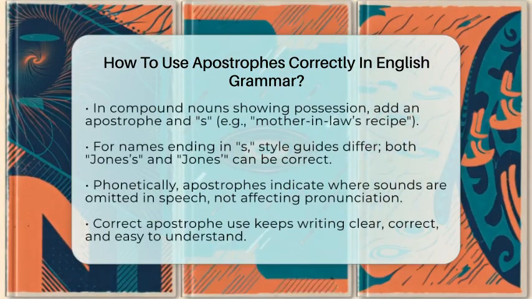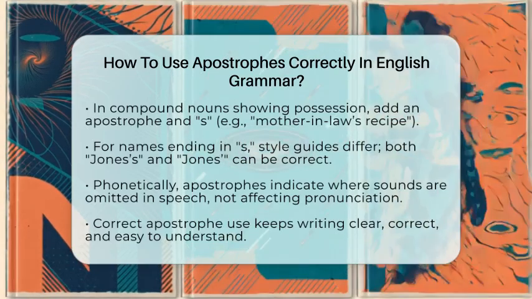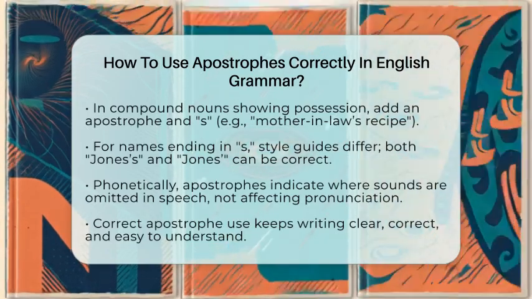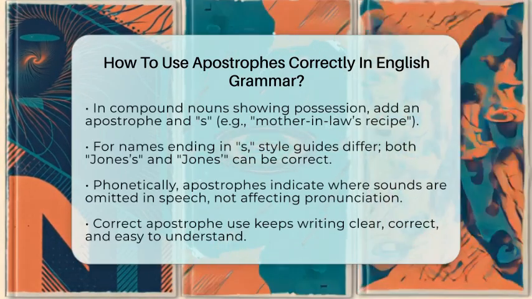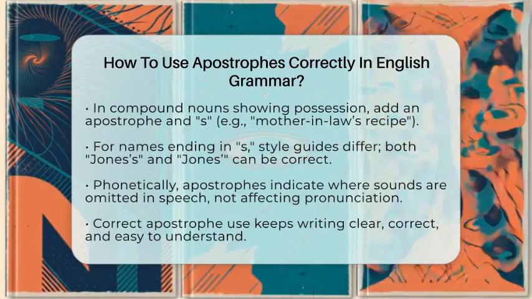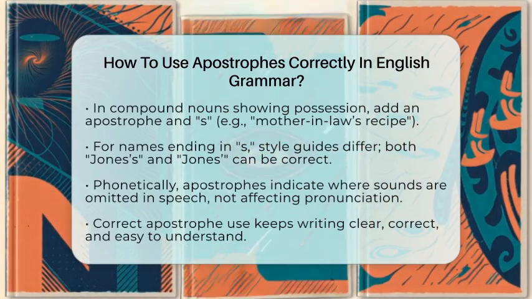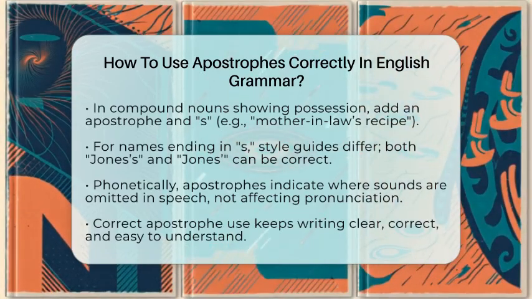Phonetically, apostrophes also show where sounds are left out in speech. They don't change how words sound but help us understand the meaning. For example, its and it's sound the same but mean different things. Using the apostrophe correctly keeps your writing clear and your message understood.